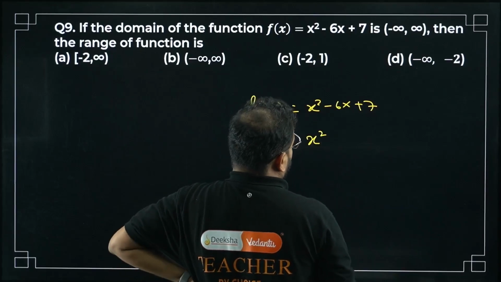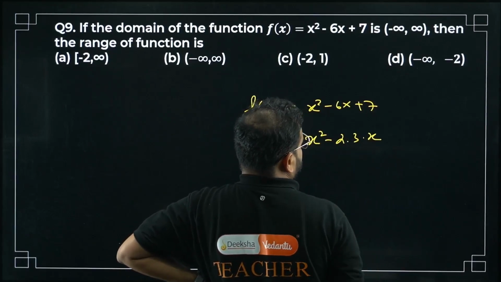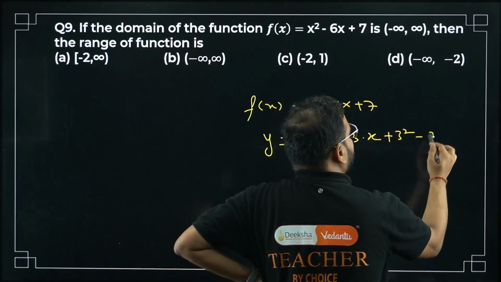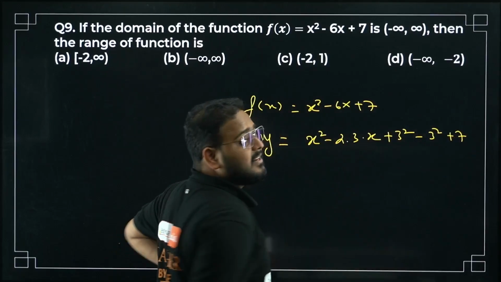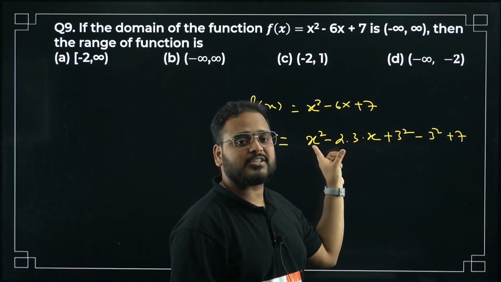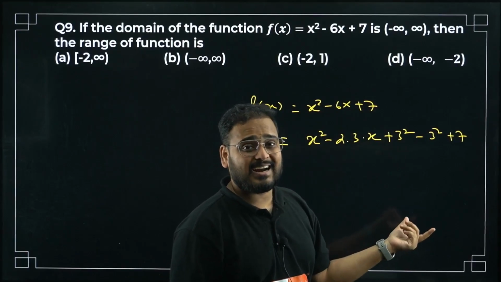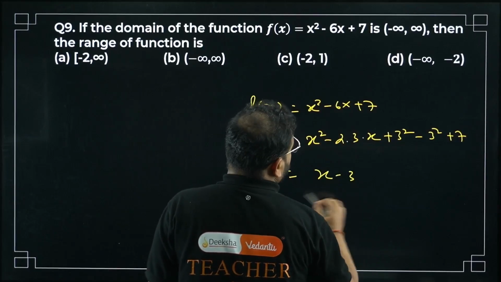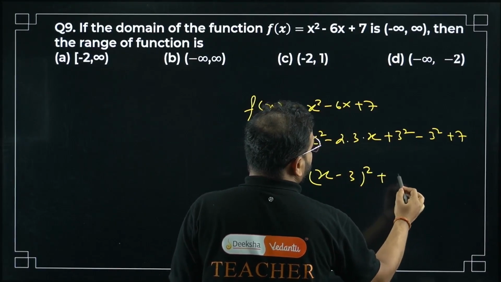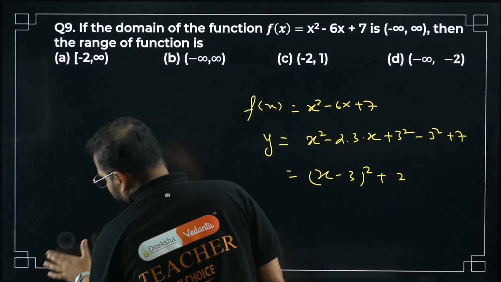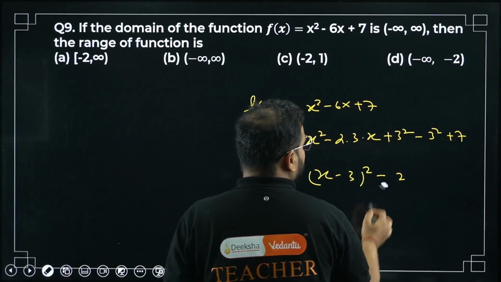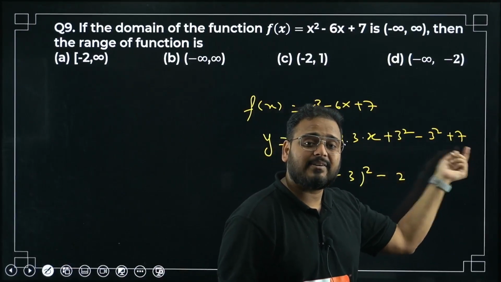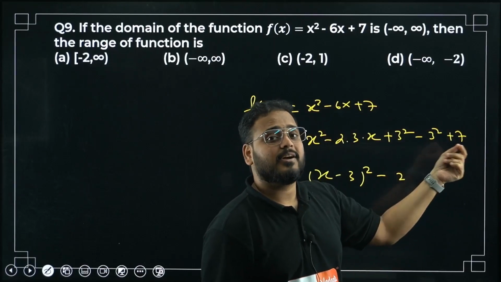X square minus 2 times 3 times x. It means what is the b value? B square is 3 square. Adding extra means subtract extra. I need the 3 square to make a perfect square; I cannot just add anything, I have to remove that. So minus 3 square plus 7, because given in the question. It makes (x minus 3) the whole square minus 2. Sorry, minus 2, my mistake. Why minus 2? Minus 3 square is minus 9, plus 7. Minus 9 plus 7 is minus 2.